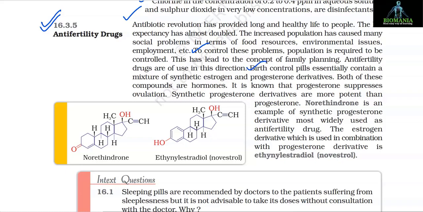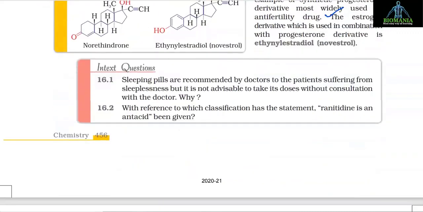Birth control pills essentially contain a mixture of synthetic estrogen and progesterone derivatives. Both of these compounds are hormones. It is known that progesterone suppresses ovulation. Synthetic progesterone derivatives are more potent than progesterone. Norethindrone is an example of a synthetic progesterone derivative most widely used as an antifertility drug. The estrogen derivative which is used in combination with progesterone derivative is ethynylestradiol, that is novestrol.